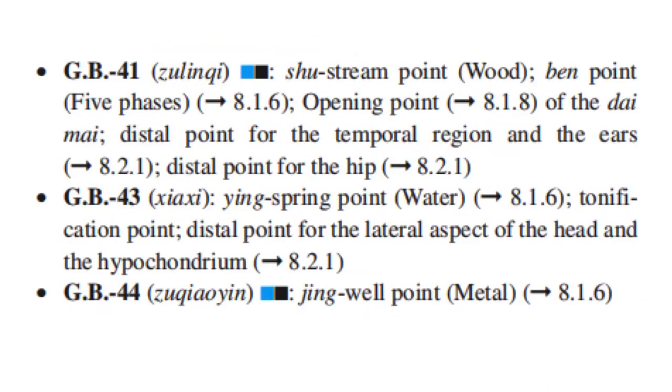GB41 is the Shu stream point, the wood point. It is also the confluent point of the eight extraordinary vessels, the opening point of the Daimai, the distal point for the temporal region and the ears, and the distal point for the hip. GB43 is the Ying spring point, the water point. It is the tonification point of the gallbladder, the distal point of the lateral aspect of the head and the hypochondrium. And finally, GB44 is the Jing well point, the metal point of the gallbladder.